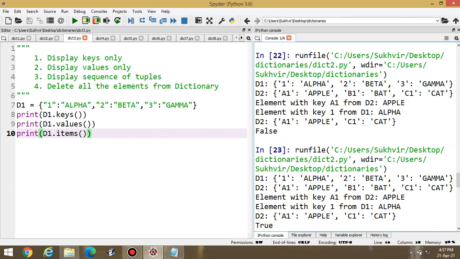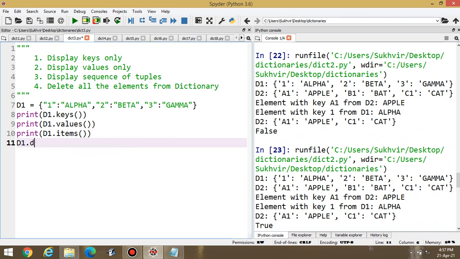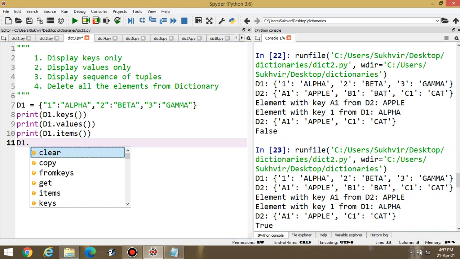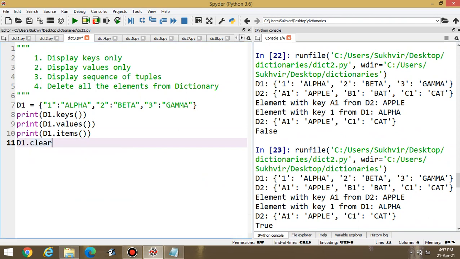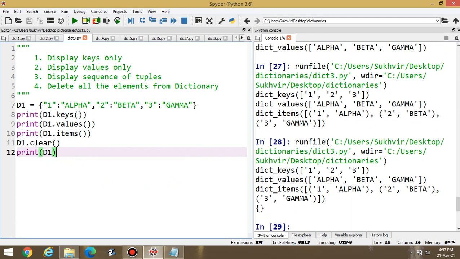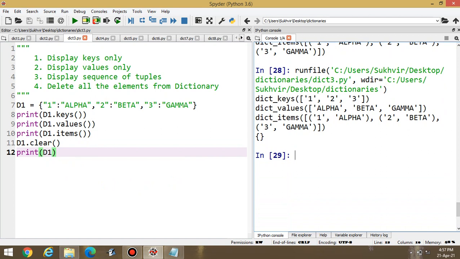And the fourth content is, suppose I have to delete all the elements, then simply I have to write d1 dot clear, then print d1. Now execute. You can see an empty dictionary here. This one is the empty dictionary. It means all the contents can be deleted.